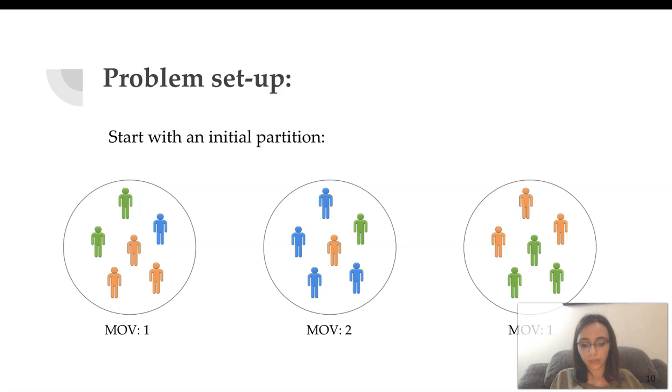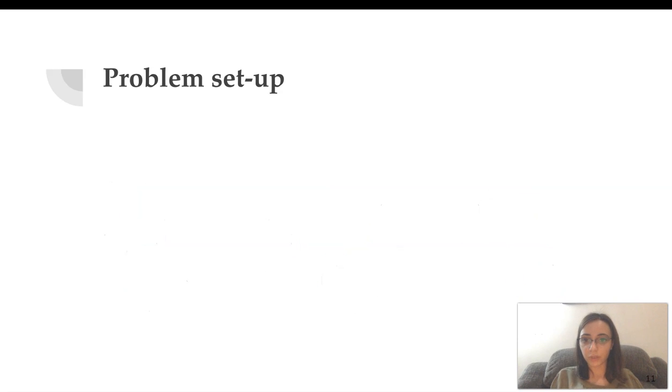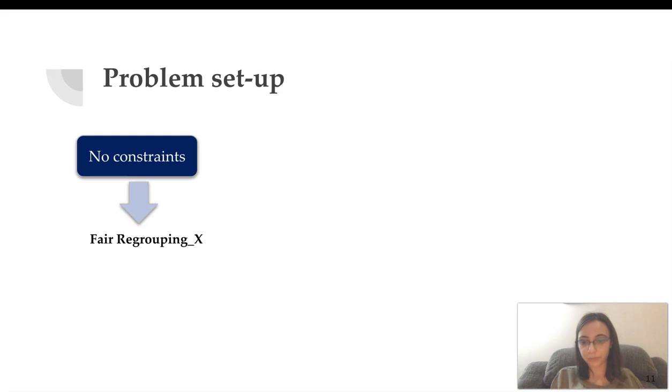So on a theoretical level, the problem that we're solving is simply to minimize the margin of victory in these groups, starting from this initial partition, and computing whether such a scenario actually exists. We can either minimize the sum of margin of victories or the maximal one. Either way, in this case, we're looking at the bounded version of it.